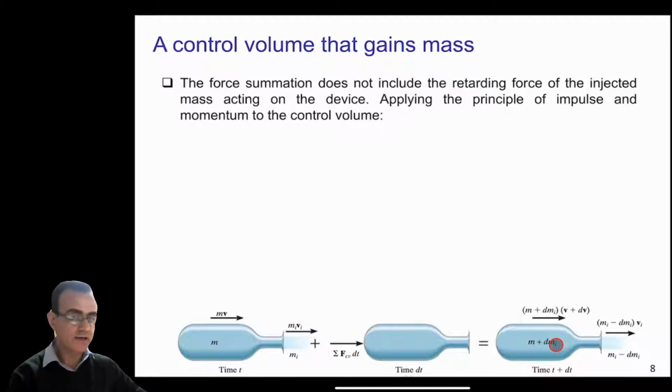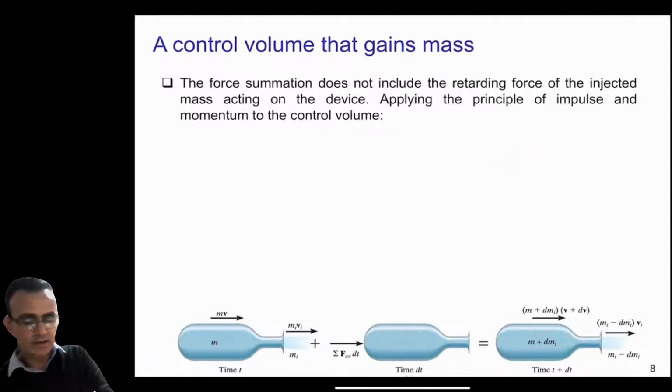That force is an internal force like the thrust force, and we will not include it in the summation of all the forces on the control volume, but that will come at the end. If we now apply the principle of impulse and momentum to the control volume here, similar to the previous case, we will consider this our positive direction.